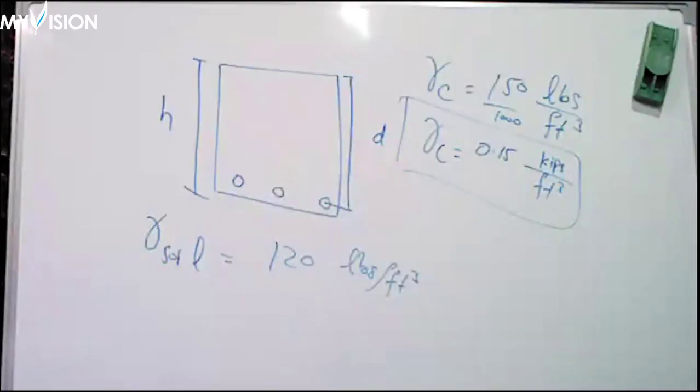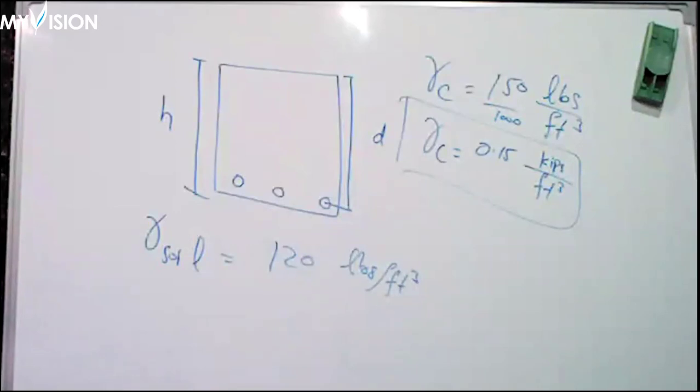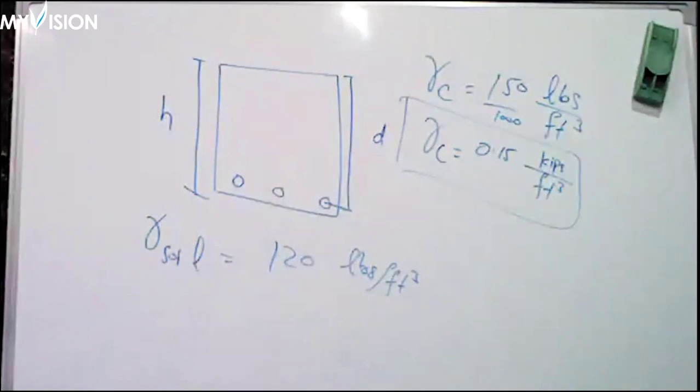If I add more steel bars in the concrete, will the density of the concrete be affected? Yes. Because this is just the unit weight of the concrete. This is just the density of the concrete. I am not talking about the embedded steel. This is not reinforced concrete. This is pure plain concrete.